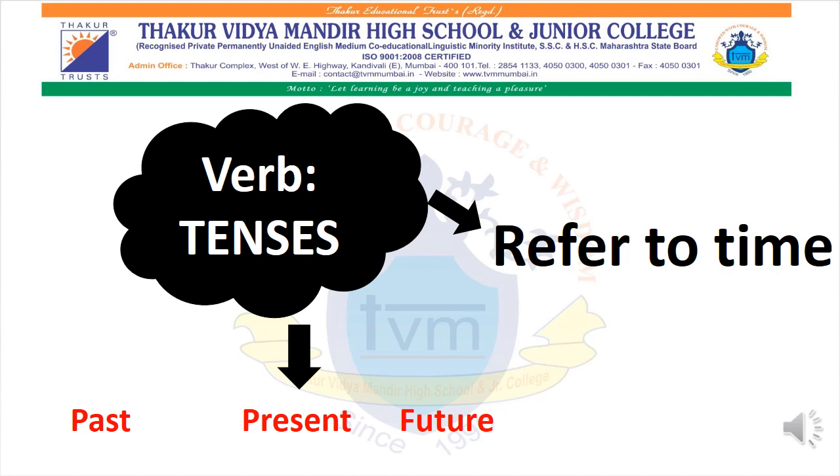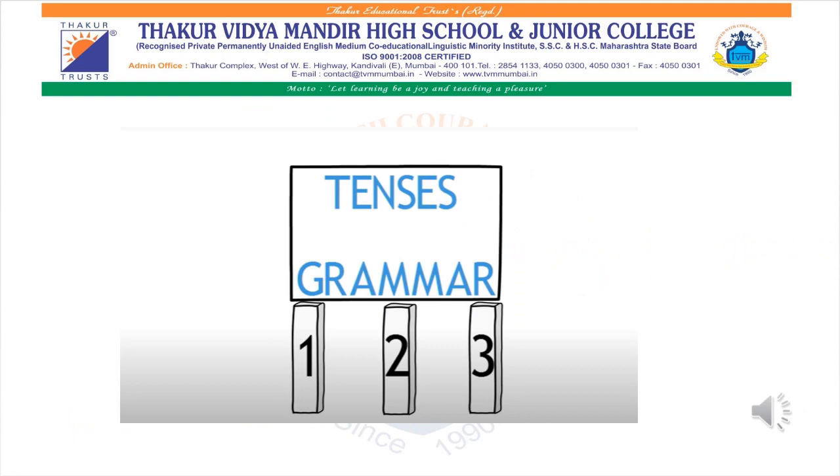Sometimes the work gets over in one single day. Sometimes it needs a lot of days to complete a single work. Now in grammar, there are three basic pillars of grammar. We will study that one by one so that you will get a proper and broader idea of what these three pillars consist of.